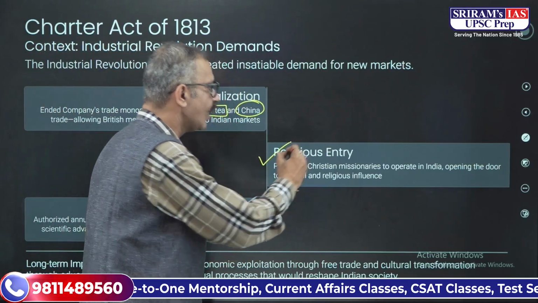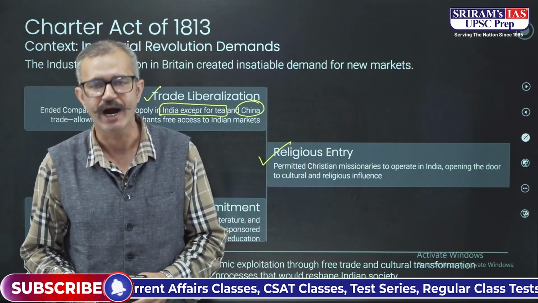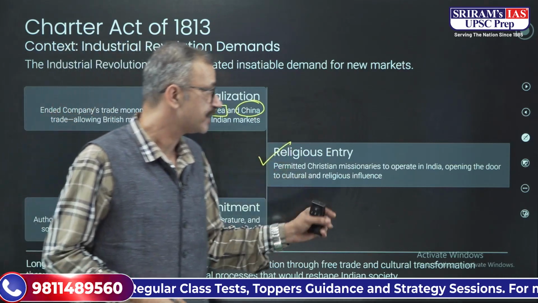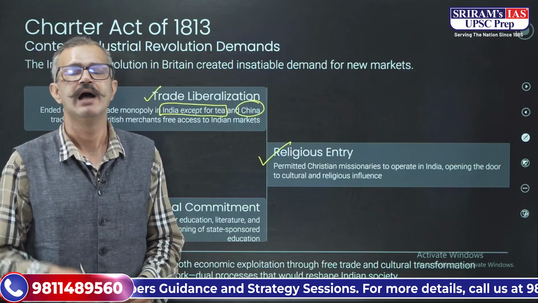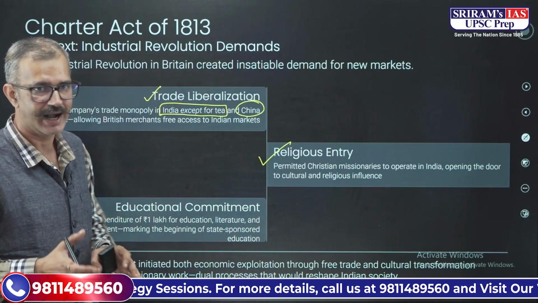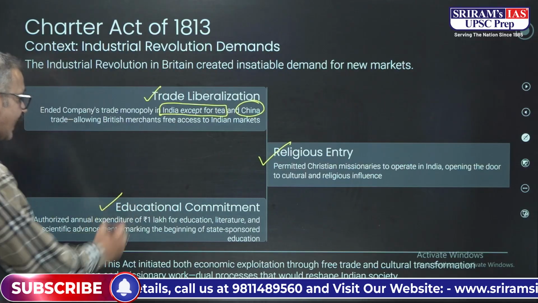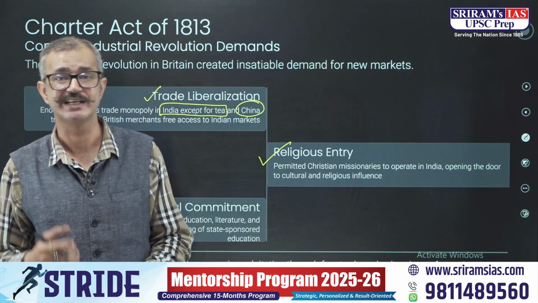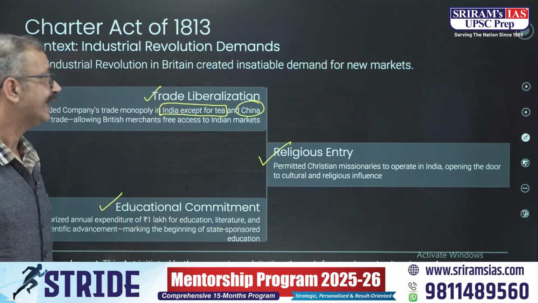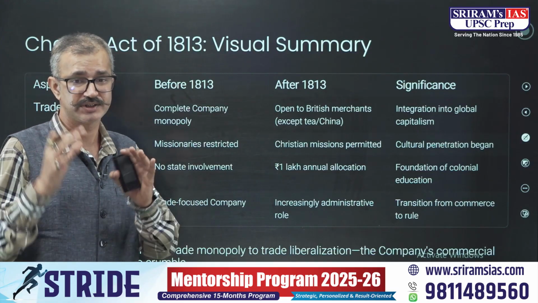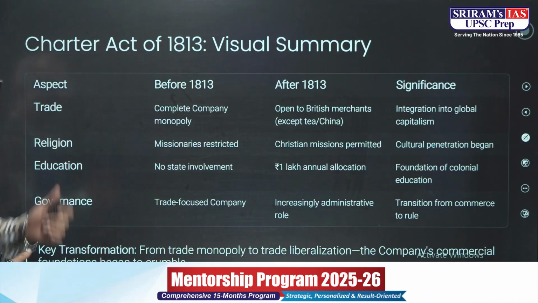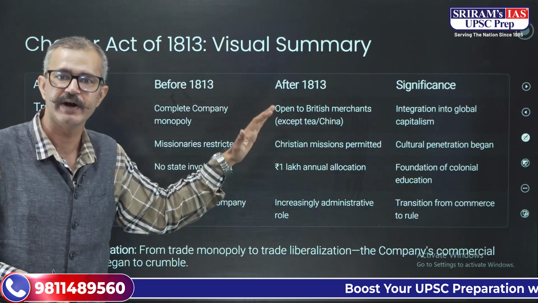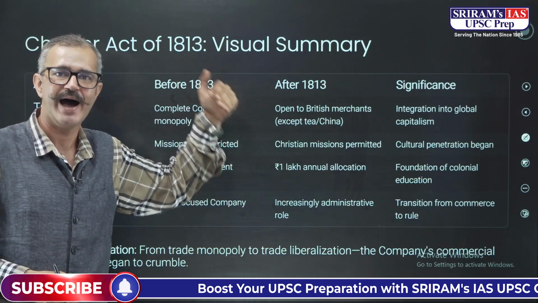There was also another important thing that happened during the 1813 Charter Act: the missionaries were allowed to come into India. The religious Christian missionaries were allowed to operate in India, and they began coming at this point of time. Also, an annual expenditure of 1 lakh rupees was authorized for educational purposes. So you can see how the 1813 Charter Act changed the political as well as the trade balances in India.